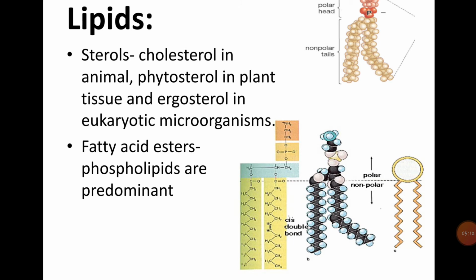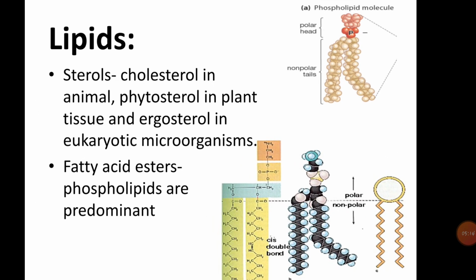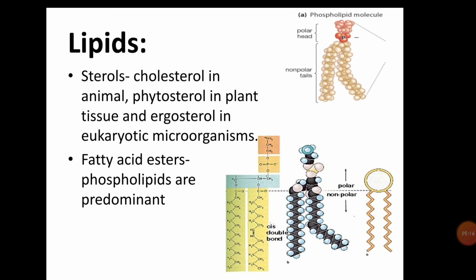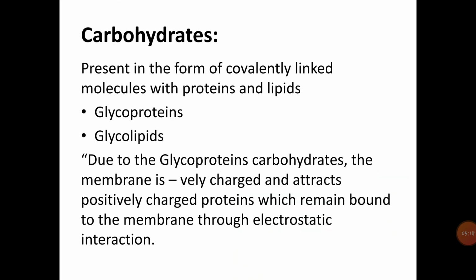The next component of the plasma membrane is carbohydrate. Carbohydrates are present in the plasma membrane in the form of covalently linked molecules with proteins and lipids. There are two types, glycoproteins and glycolipids.